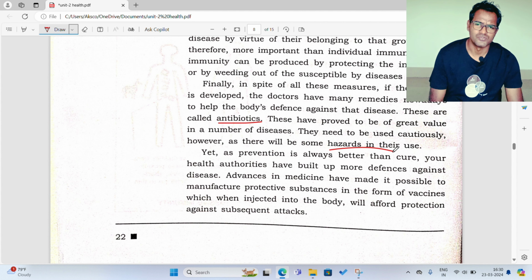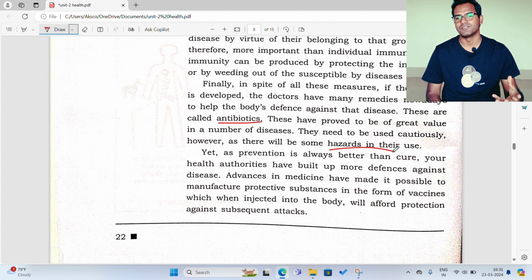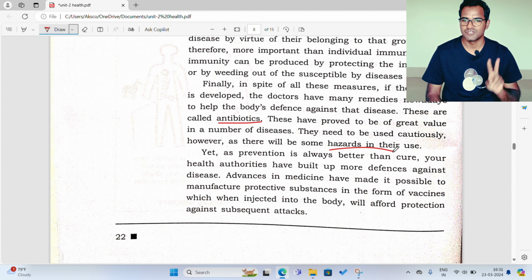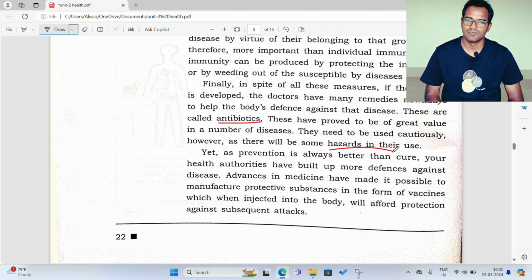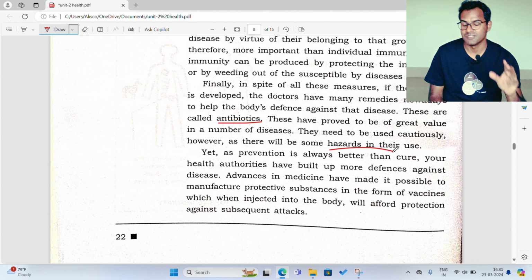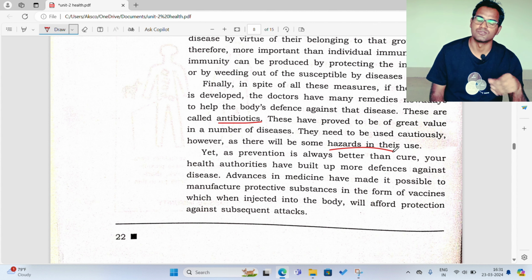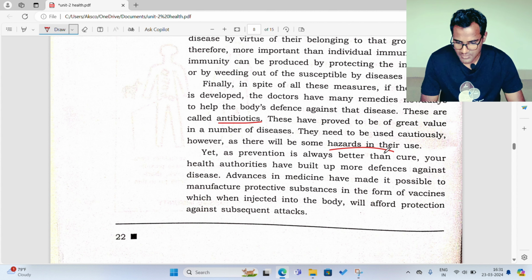See, of course we all know that everything has got two sides. How many sides? Two sides. One positive side or good side, and another one the negative side or the bad side. Pros and cons. Everything has got pros and cons. So likewise, antibodies are developed by doctors, but of course these antibodies also have some side effects, right?